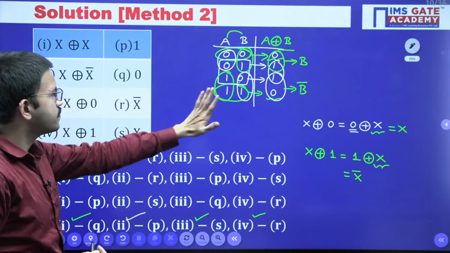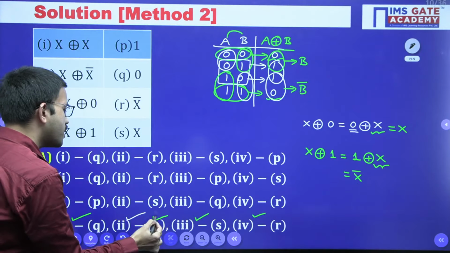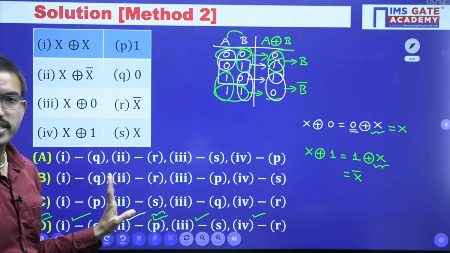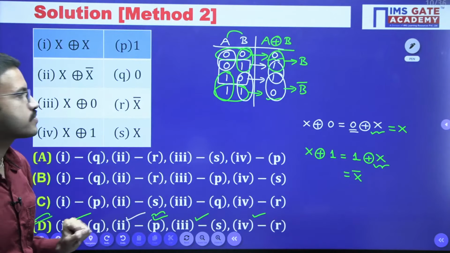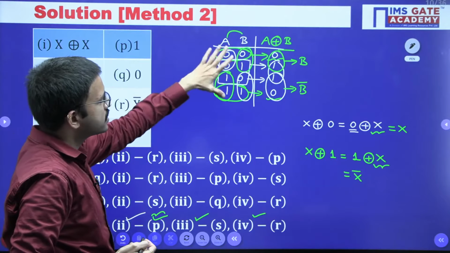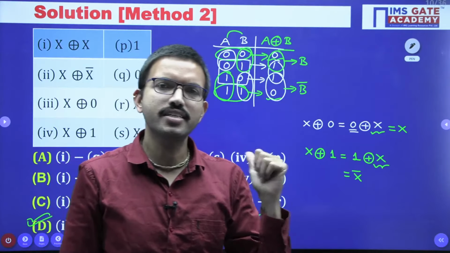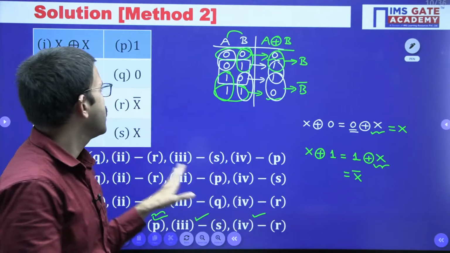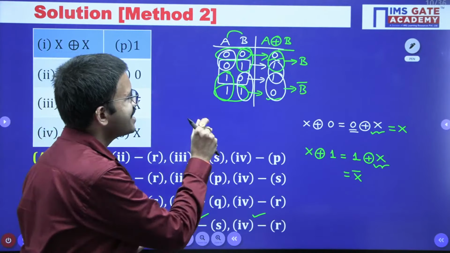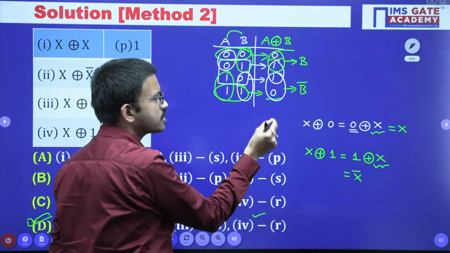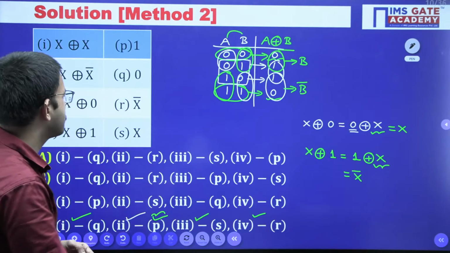Okay. In this way, even for this particular question, the moment you get the second case, like 2 is matching to p, with the help of that, you can choose option D, because 2 is matching to p, only one choice, only option D, right? Okay, just for understanding purpose, I have discussed the tabular form. From the truth table, you can solve any question related to Boolean algebra or related to logic gates. If the question is completely related to XOR, you can easily write the equivalent value or equivalent expression from the truth table. You can write easily and you can write in less time.